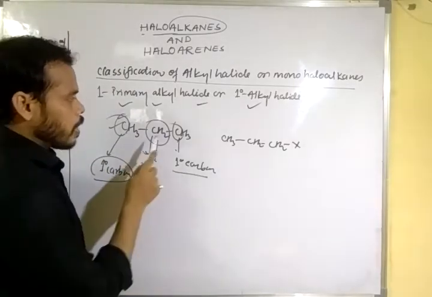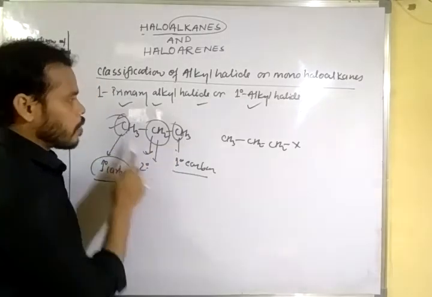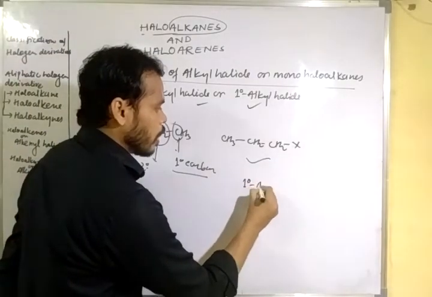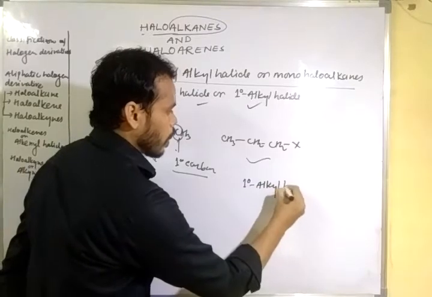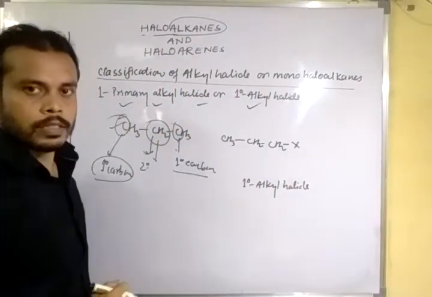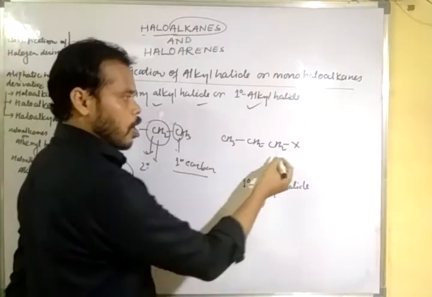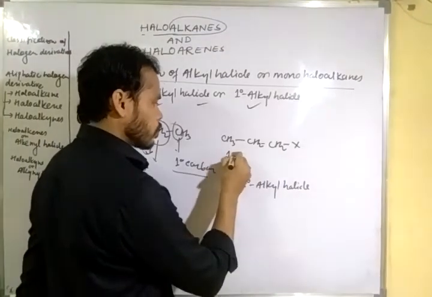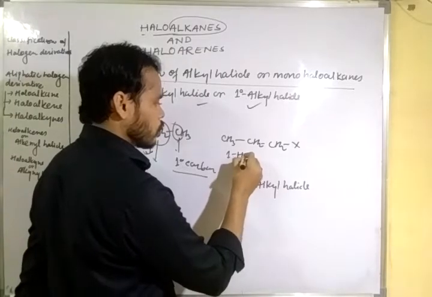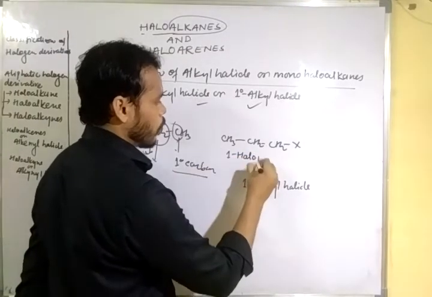When a halogen atom attaches to this carbon or this carbon, it is called primary or 1 degree alkyl halide. This is the example of 1 degree alkyl halide. And the IUPAC name of this compound is 1-halopropane.